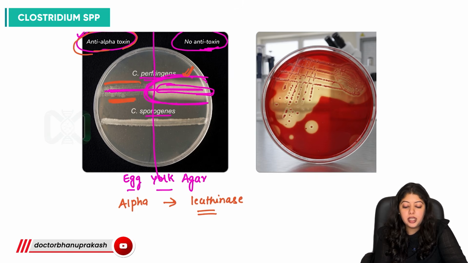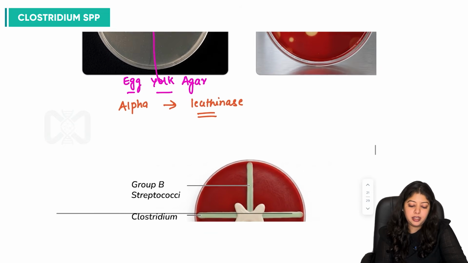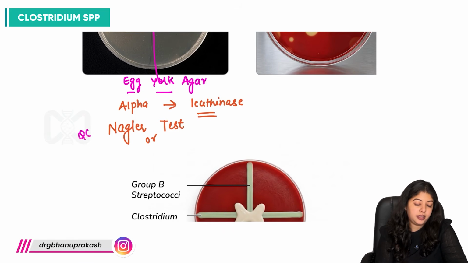So it is the lecithinase activity of this bacterium which produces opalescence. What is this test known as? This is nothing but the Nagler reaction.